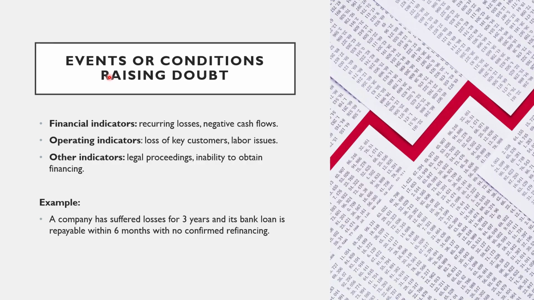Okay, there are certain events or conditions that can raise doubt about going concern. Financial indicators include recurring losses and negative cash flows. Operating indicators include the loss of key customers or labor problems. Other indicators include legal proceedings or inability of a company to obtain financing. So, for example, imagine a company that has suffered losses for 3 consecutive years and has a bank loan repayable within 6 months with no confirmed source of refinancing. So, this situation clearly raises going concern issues for that company.